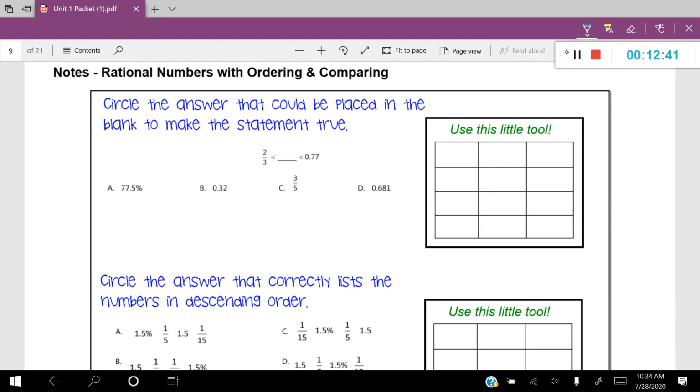Okay, circle the answer that could be placed in the blank to make the statement true. And we have 2/3 is less than a number, which is less than 0.77. So what we need to first do is figure out what these two numbers are. Obviously, we already know that 0.77 is already in decimal form. But let's figure out what 2/3 is. I'm just going to go off to the side here and divide 2 divided by 3, and do a little bit of arithmetic to figure that out.